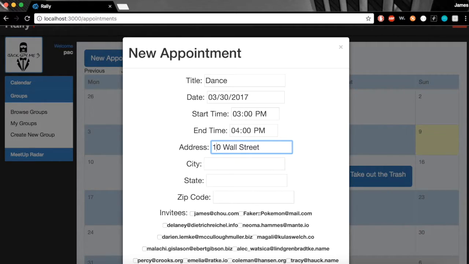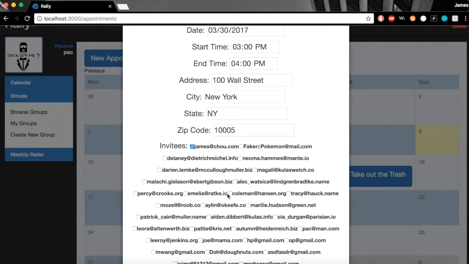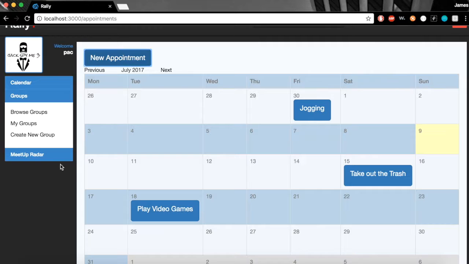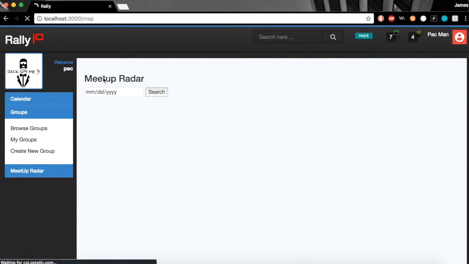I don't know if that exists. 100 Wall Street, sure. And our city is obviously New York, where we hold that, and we have a list of invitees, and these invitees are pretty much pulled from the groups that you belong to. So all the members of the groups that you belong to will show up here. You can invite them as well. So let's make that appointment, and we'll see that that appointment actually shows up on the meetup radar.